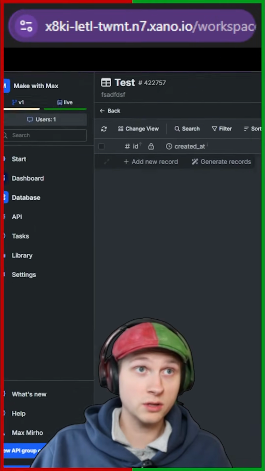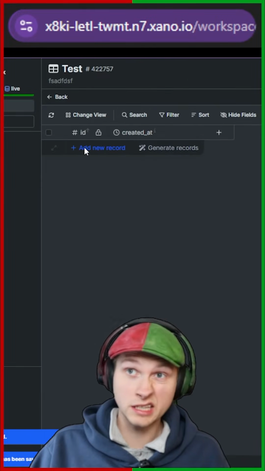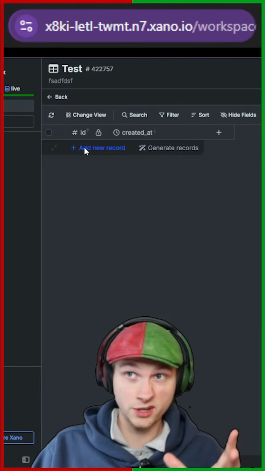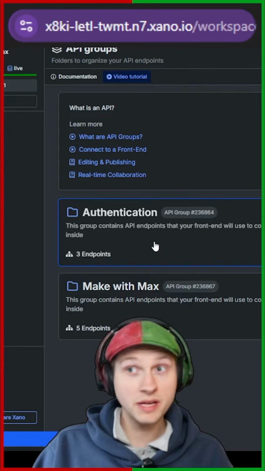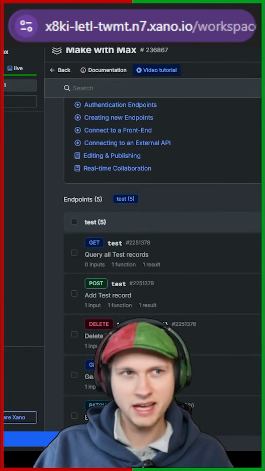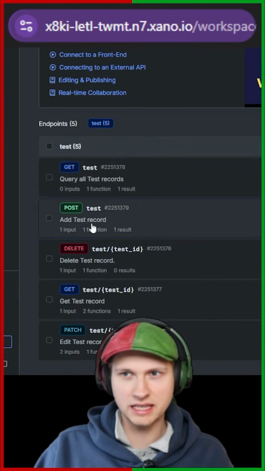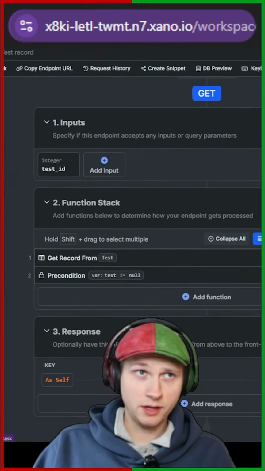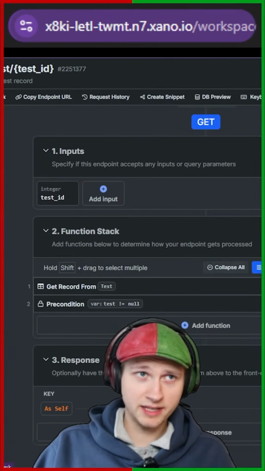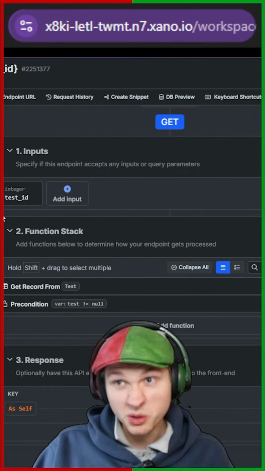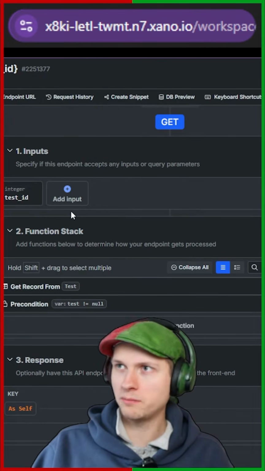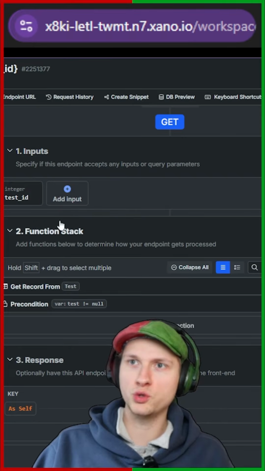Let's see what it looks like. Okay, so it looks like it's kind of Google Sheetsy, like it's visual, and I don't have to understand code to build a database. And then over here I have an API, so I guess I can create APIs via these little codes. Okay, I'm going to be totally honest with you. This is getting a little bit complicated. I'm not super familiar with APIs. I know like the absolute basics, but this is a little bit more complex than I am usually used to.